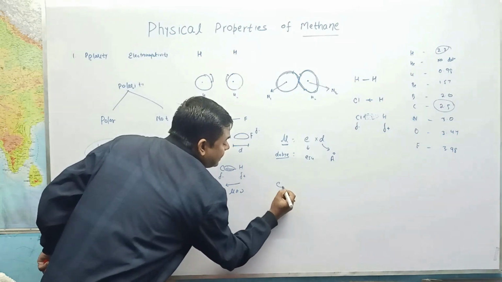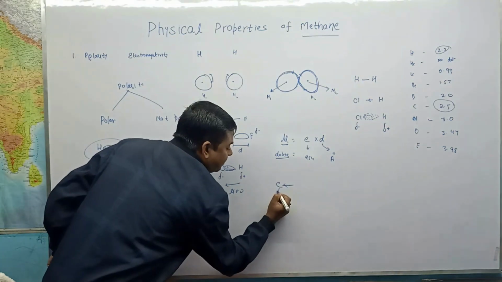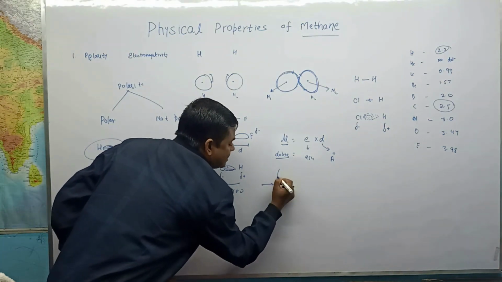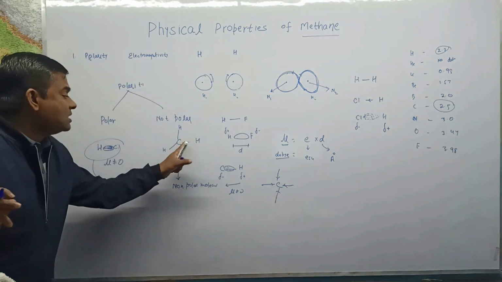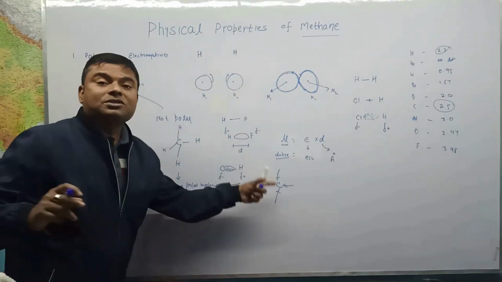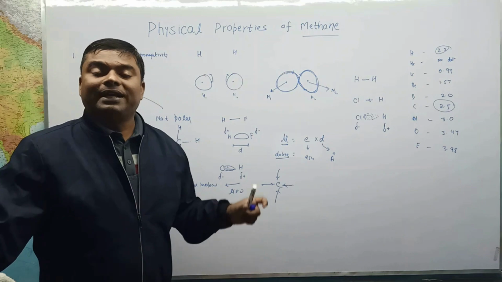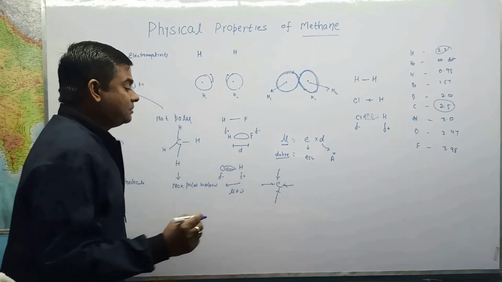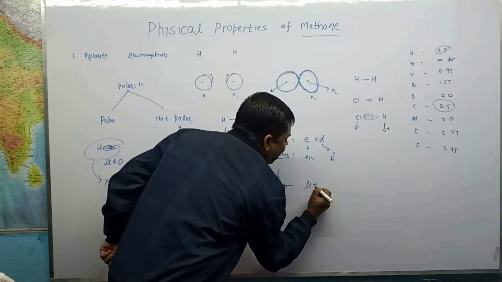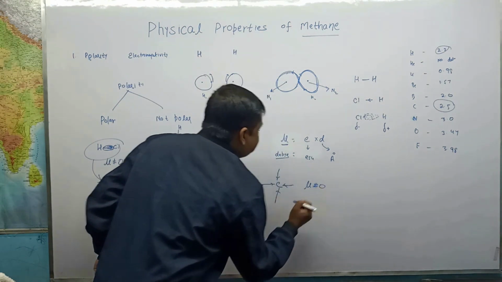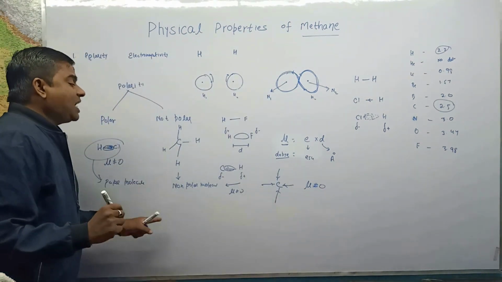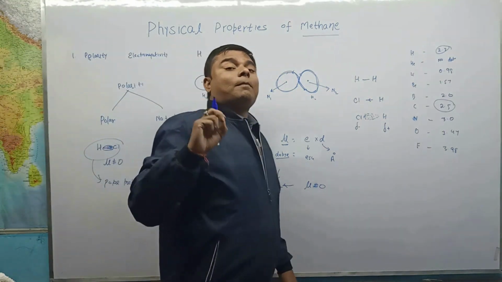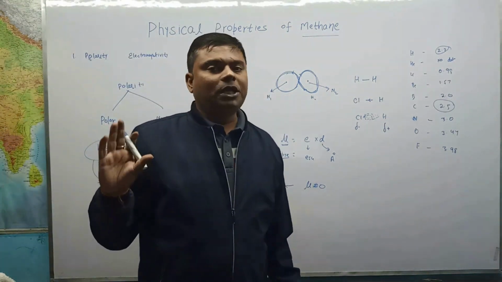So see here, this is the dipole moment, this is the dipole moment, and this is the dipole moment for each of the CH bonds. In net result, if we do the vector sum of each dipole moment, it must be equal to 0, being a symmetrical molecule. So the CH4 molecule is a non-polar molecule.